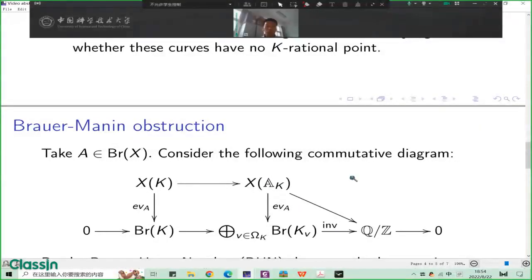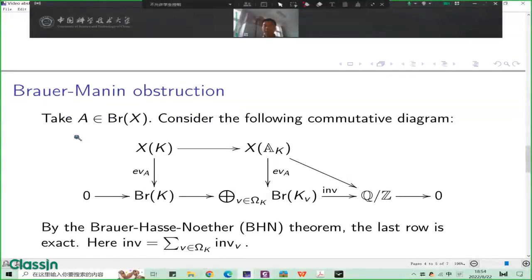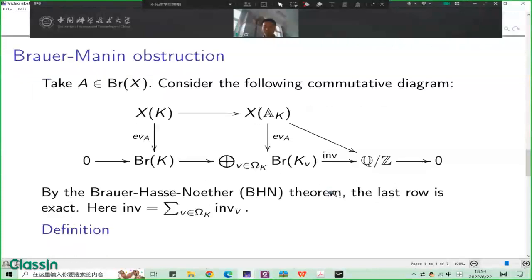We briefly introduce the Brauer-Manin obstruction below. Take an element A belonging to the Brauer group of X, and consider the following commutative diagram. This is the set of K-rational points X(K). This is the set of adelic points of X. And this is the Brauer group of K. This is the direct sum of the Brauer groups of K_v. This is the sum of local invariants.